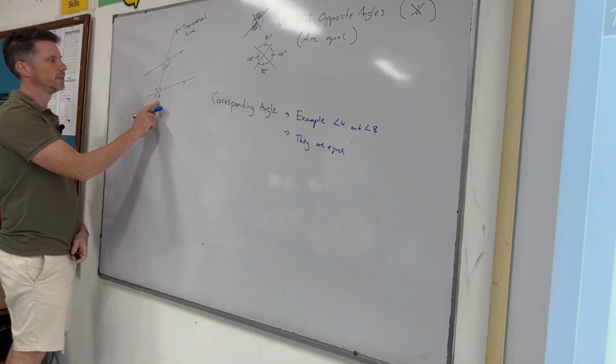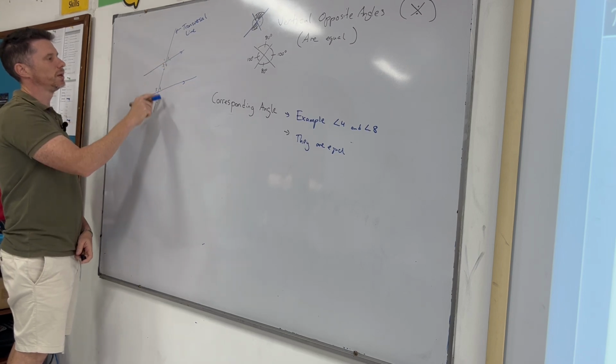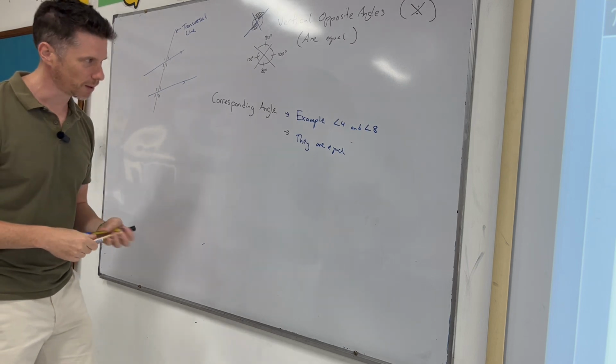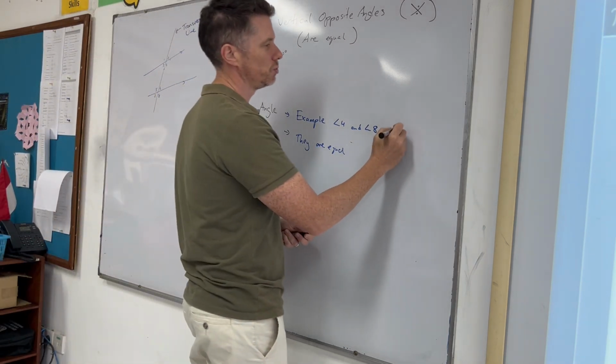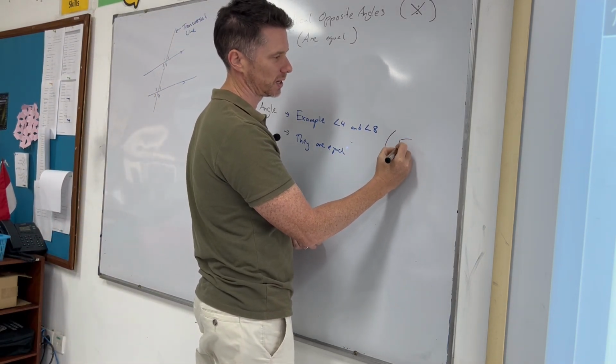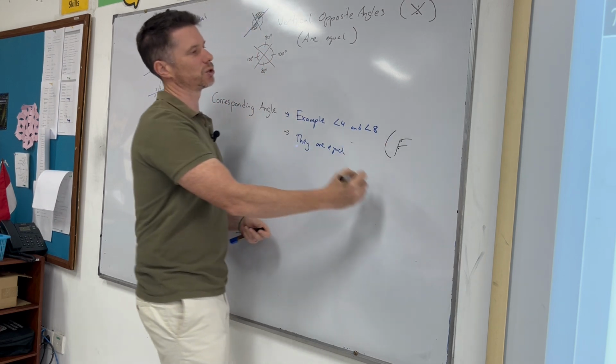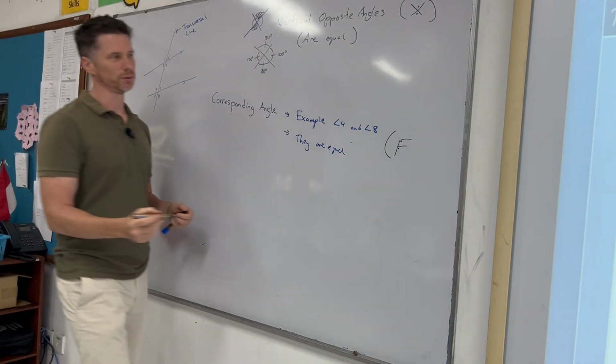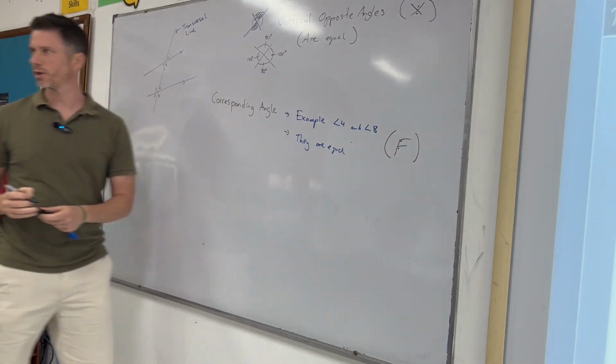Okay. Some people like to remember with a letter. So like I have an X here for remembering vertically opposite angles. The letter some people use for corresponding is the letter F, because it kind of looks like a transversal through 2 parallel lines. And if you want to use F to remember that, you don't have to. That's just a little trick.